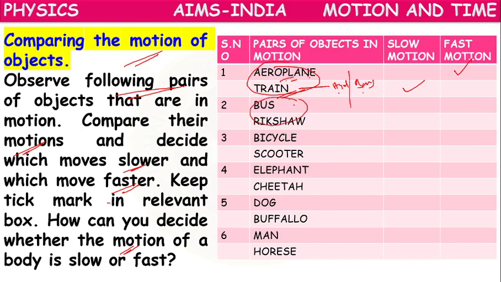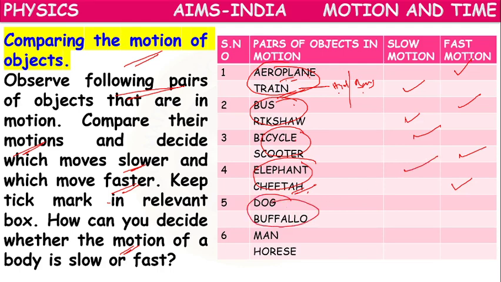If you compare bus and rickshaw, which one will be fast? Motion by bus will be fast, rickshaw will be slow. Bicycle will be slow, scooter will be fast. Elephant and cheetah: cheetah is the fastest animal, so elephant will be slowest.